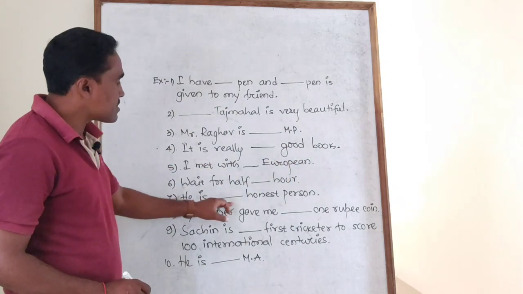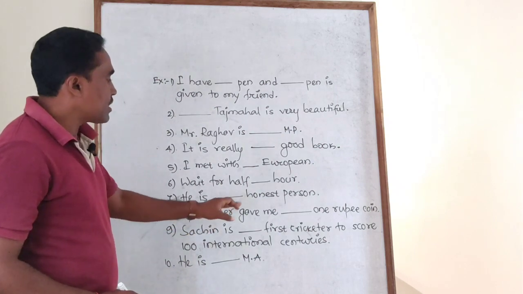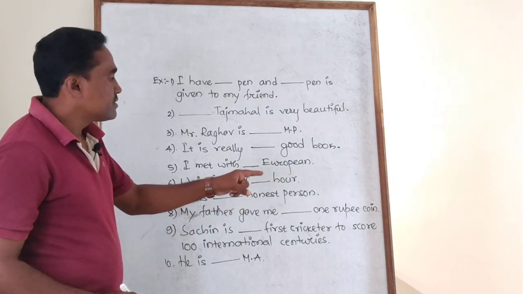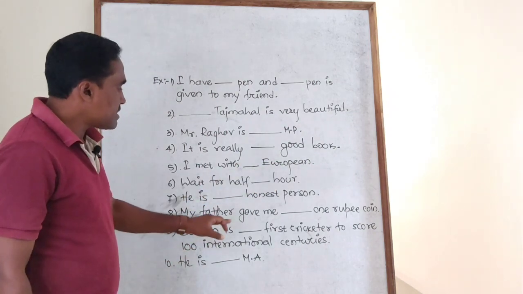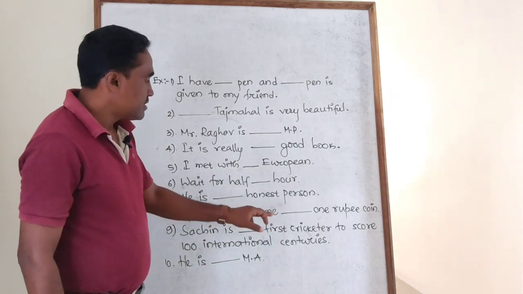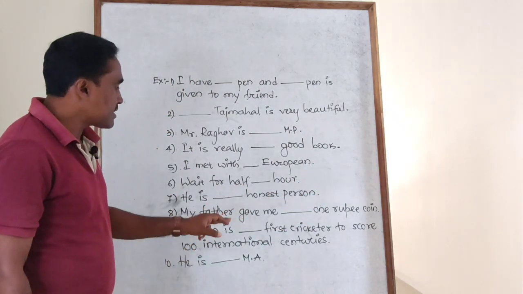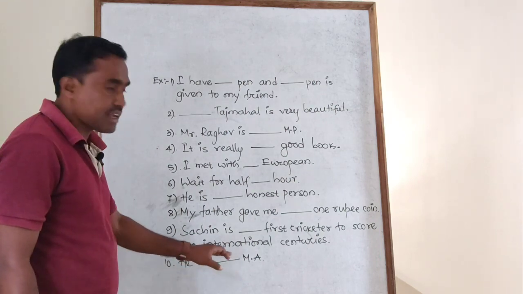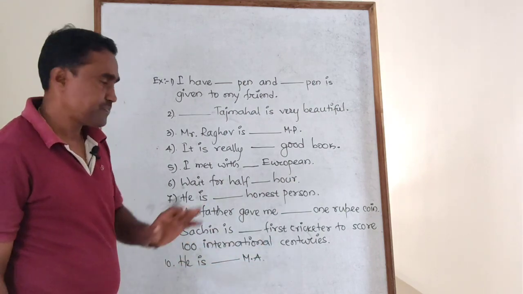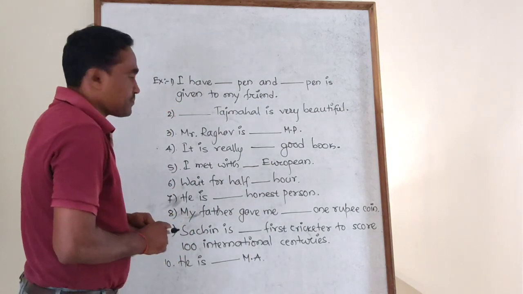He is dash honest person. My father gave me dash 1 rupee coin. Sachin is dash first cricketer to score 100 international centuries. And the last one, he is dash MA.